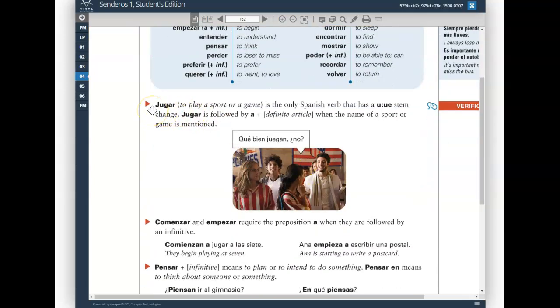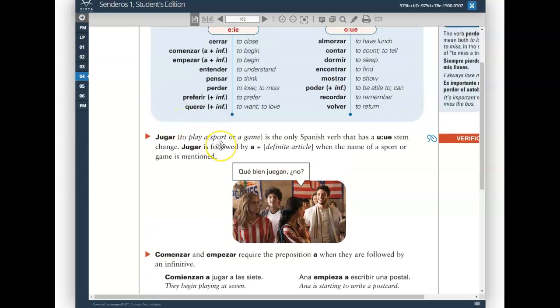Jugar certainly is a verb that you recognize. Jugar deportes, to play sports. Jugar videojuegos, to play video games. Jugar baseball, basketball. You be specific about the sport. Jugar is a stem changing verb as well, and the U changes to UE. It's the only Spanish verb that has this type of stem change. The U changes to UE in every form except for the nosotros form.